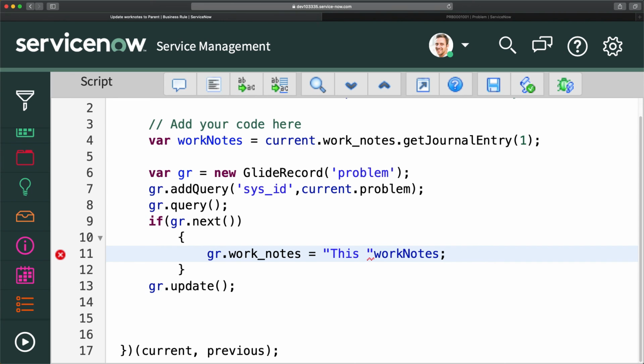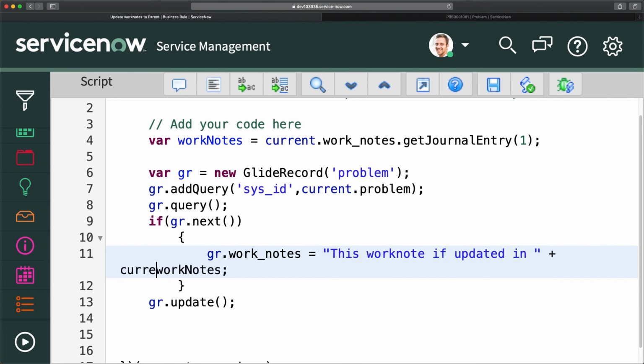this work note is updated in, and here you can do current.number. That's the problem task number.